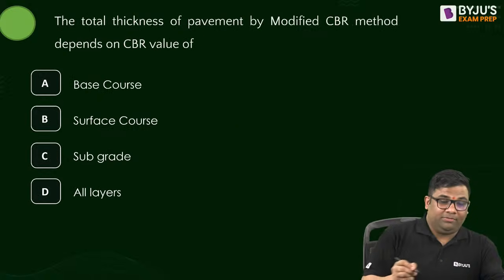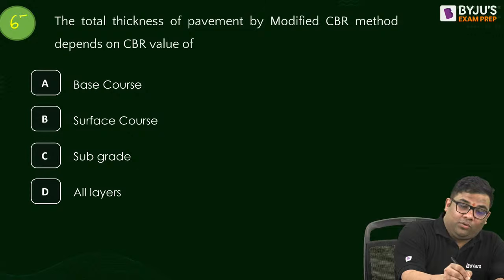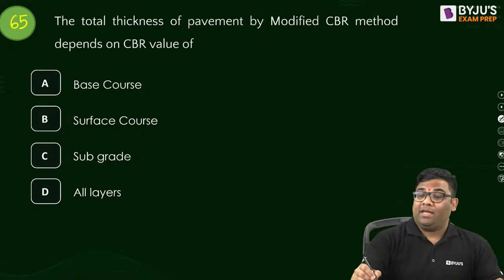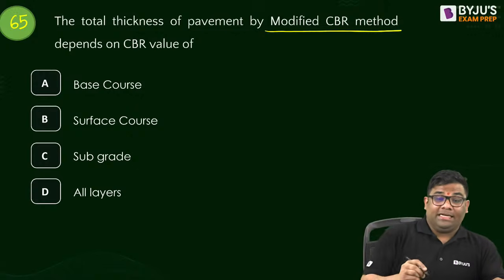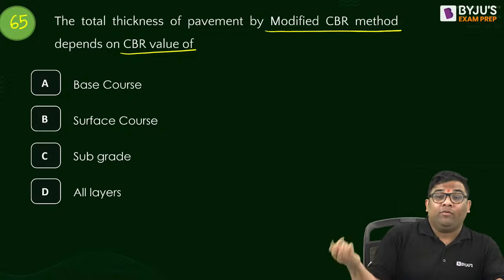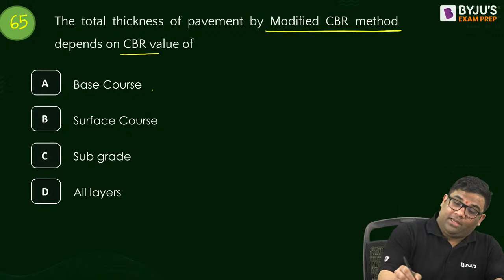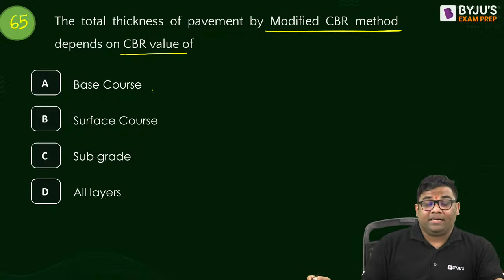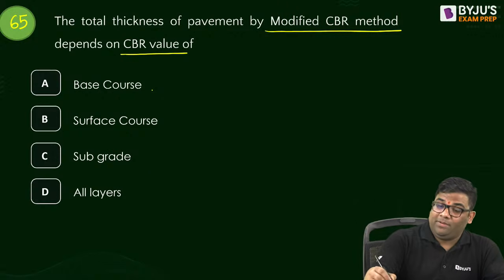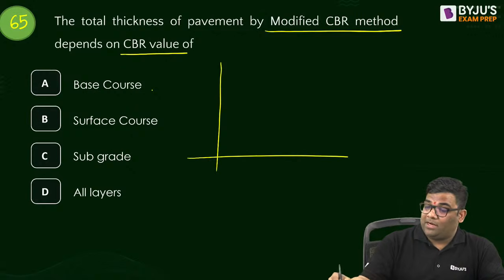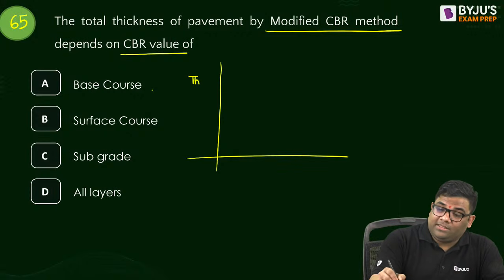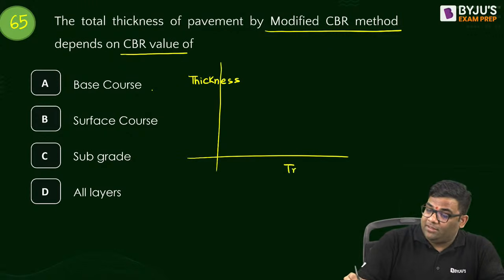Remember this. 65th question. The total thickness of the pavement by modified CBR method depends on the CBR value of which layer? When we are using modified CBR method, we find out the thickness of the pavement by the design traffic.